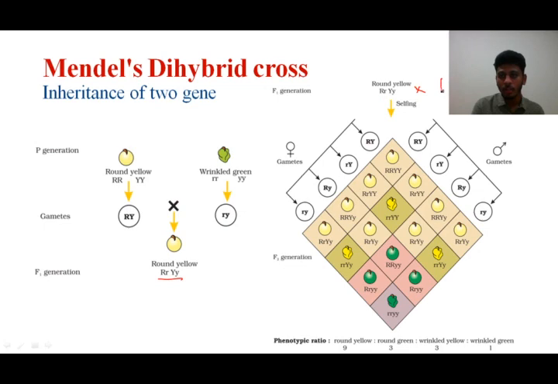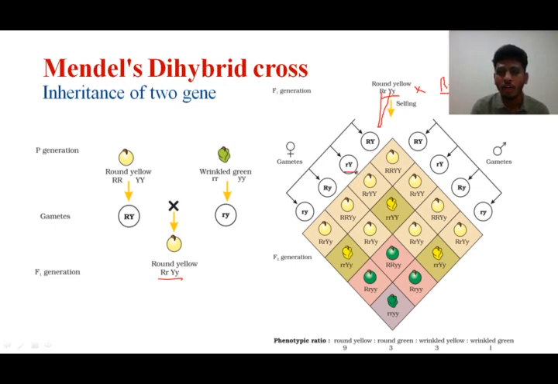See here, capital R, small r and capital Y, small y are taken here. So he has crossed here, that is the selfing has happened here. Remember students, again we will take the gametes here. Capital R is taken here. Next one, capital Y is taken here. And the same way, capital R and small y is taken this side also because of this particular parent.